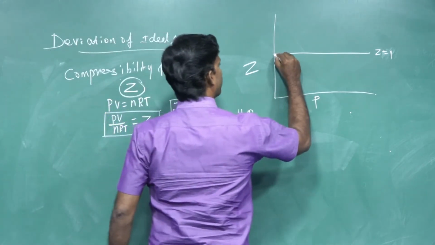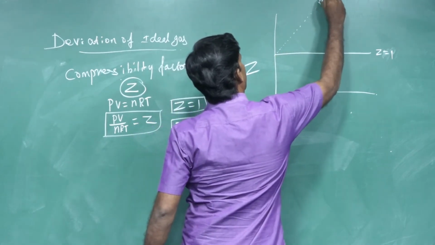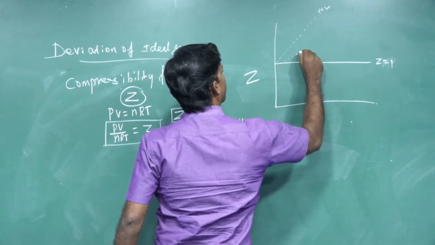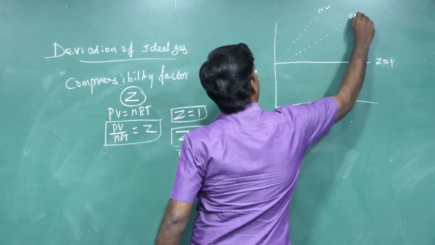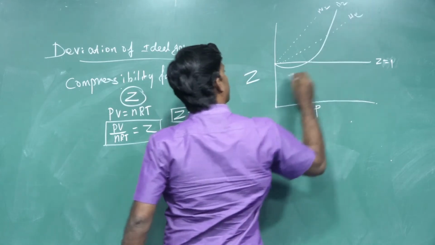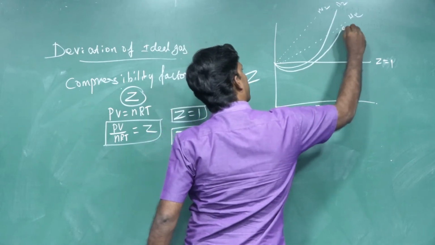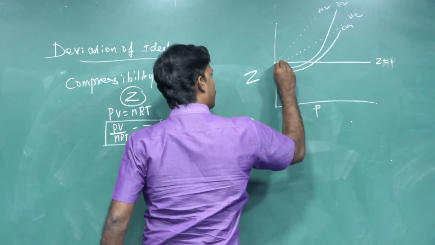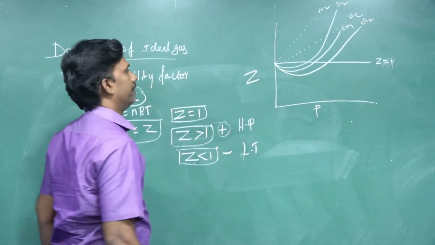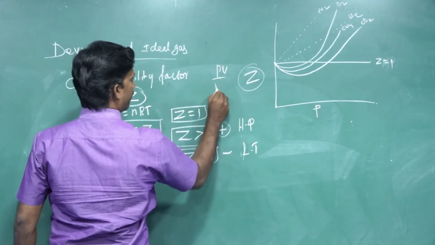We have a graph for a few natural gases: for nitrogen, for hydrogen, for helium, for carbon dioxide, methane, it will be like this. This is for carbon dioxide. So that is the graph, or in some books you may see PV by nRT.